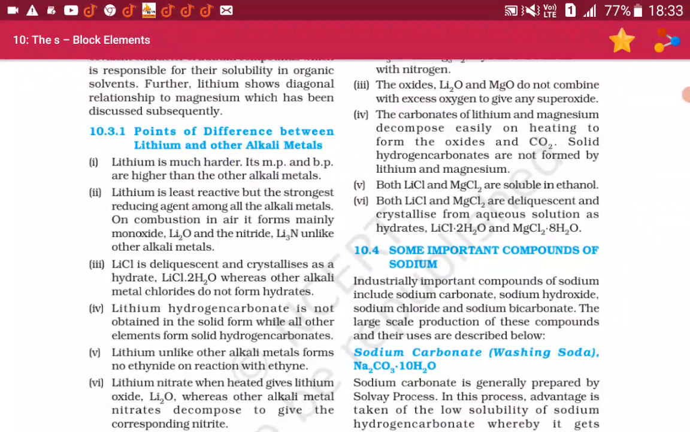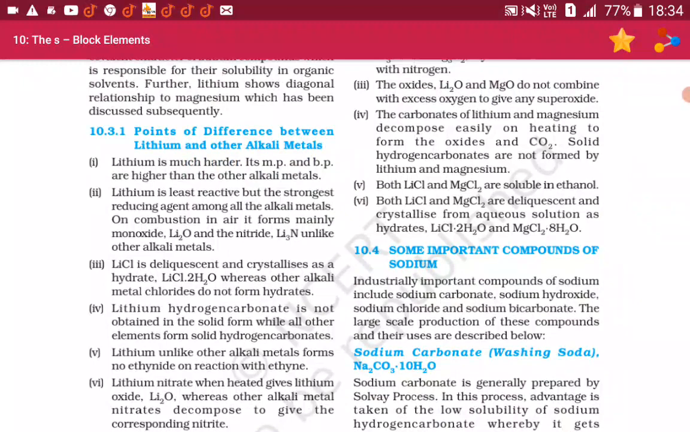Its melting point and boiling point are higher than the other alkali metals. 2. Lithium is the least reactive but the strongest reducing agent among all the alkali metals. On combustion in air, it forms mainly monoxide Li2O and nitride Li3N, unlike the other alkali metals.